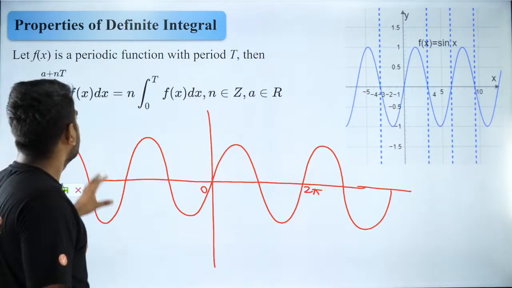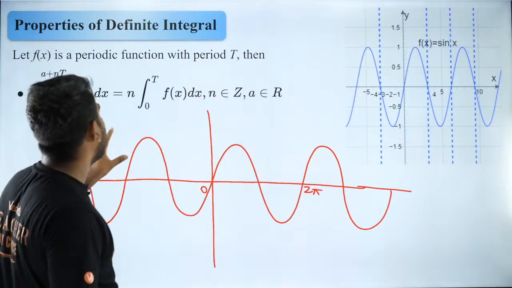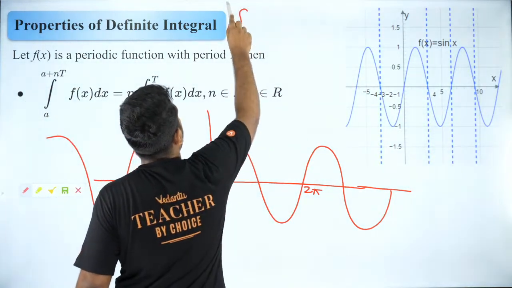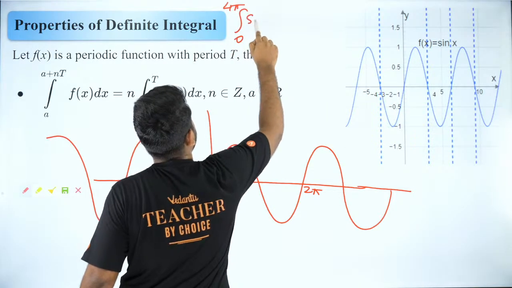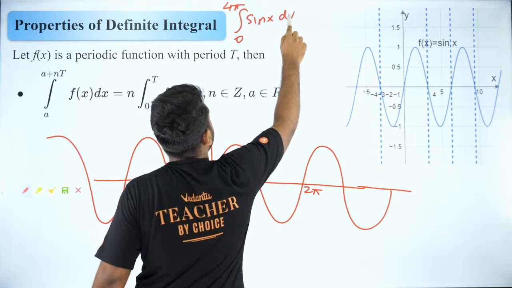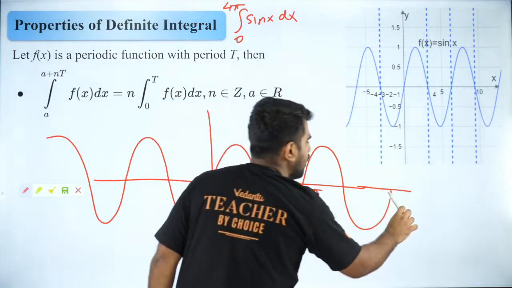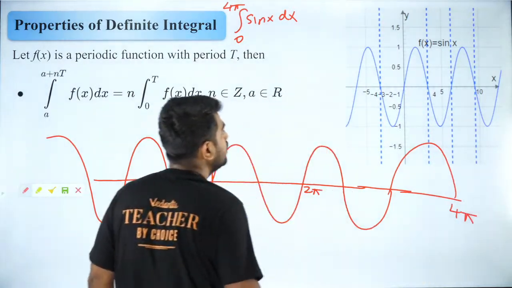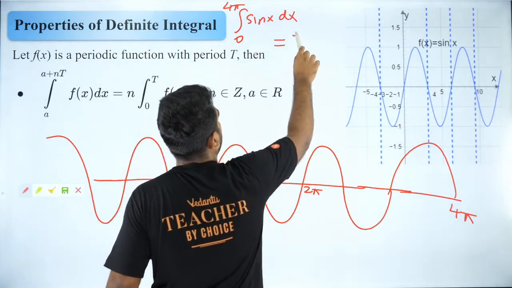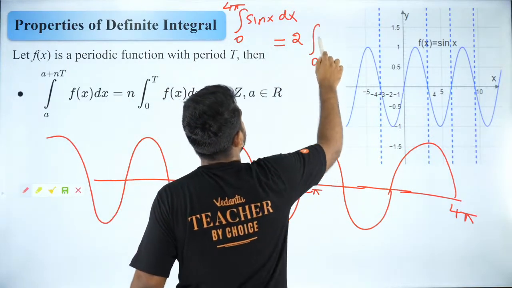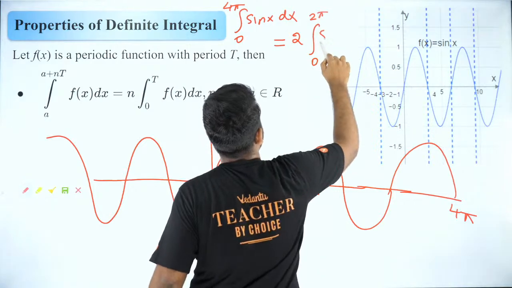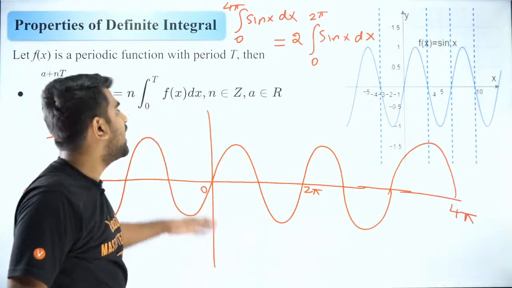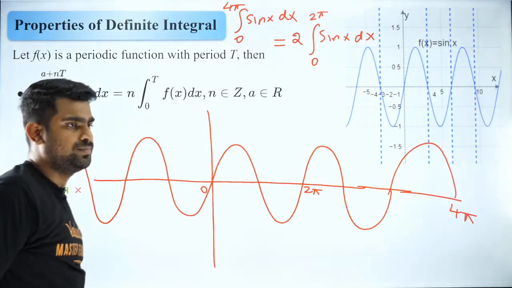Very good. So now if I ask you, guys, integrate 0 to 4 pi sin x dx. That means I have to integrate sin x from 0 to 4 pi. This is 4 pi. So can I say that is equal to 2 times the integral 0 to 2 pi sin x dx? Are you guys able to follow that?